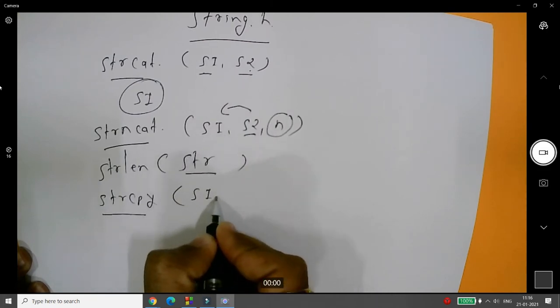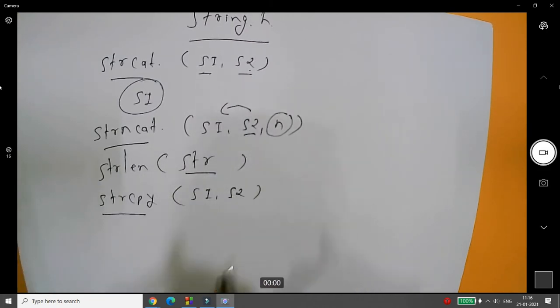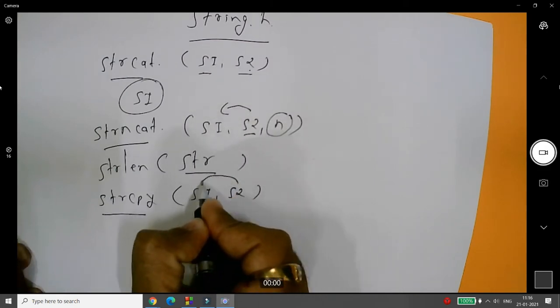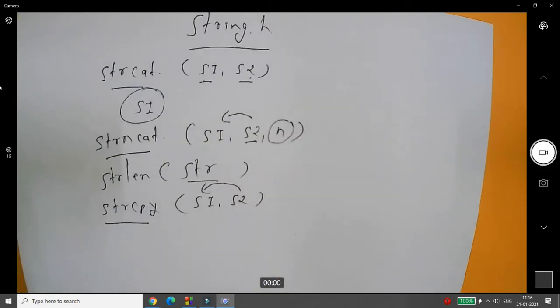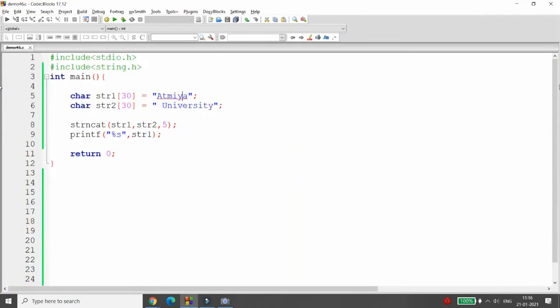strcpy will do what? It will copy the content. So here I'm writing str s1 and s2. What happened? It will copy s2 into s1. So this content will be copied into s1. Let me give you the example.